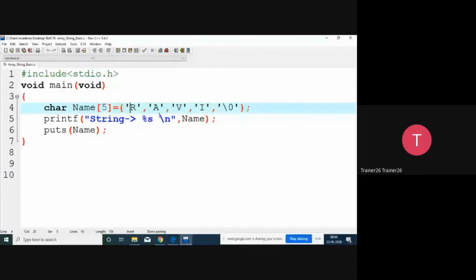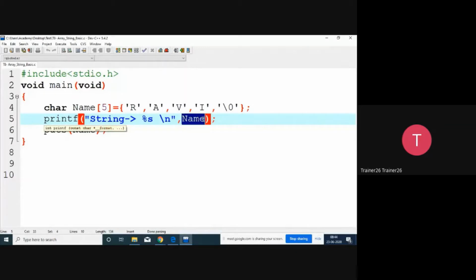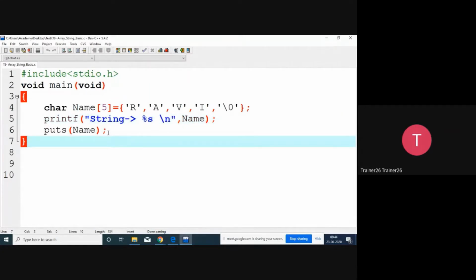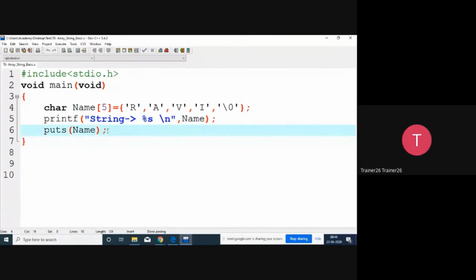Then after that, whatever string is there. Now the rule remains the same: the name of the array will hold the base address of the array. That's why while printing, we need an address. While printing, we just have to give the address, meaning we only have to give the name of the array. So you have to take care of that. And then the same way with puts.